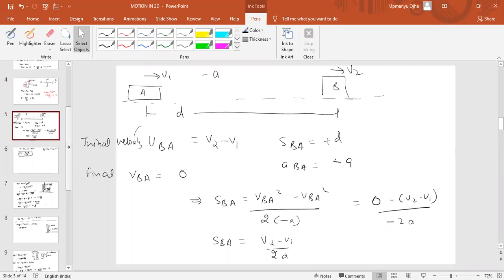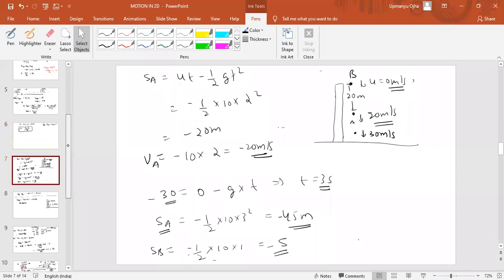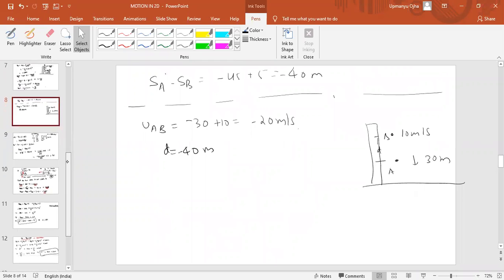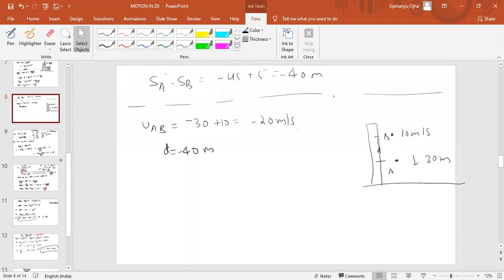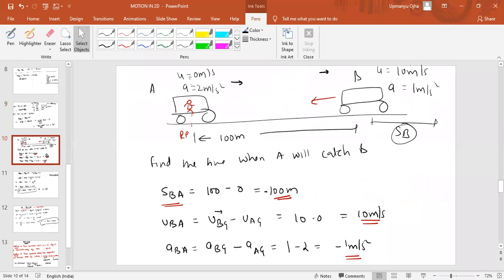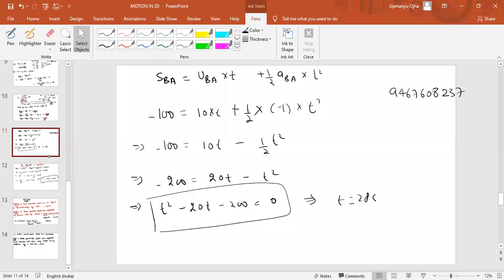Tensor quantities are those quantities which have magnitude and direction, but they don't obey the vector law of addition. Like current. Even stress, they don't obey the vector law of addition. Distance is scalar, displacement is vector.